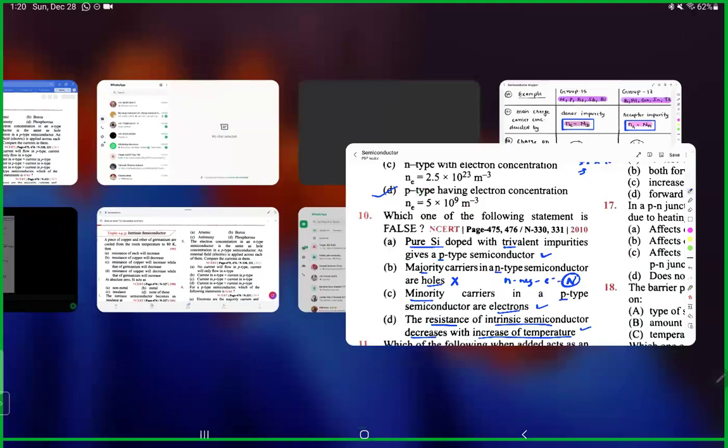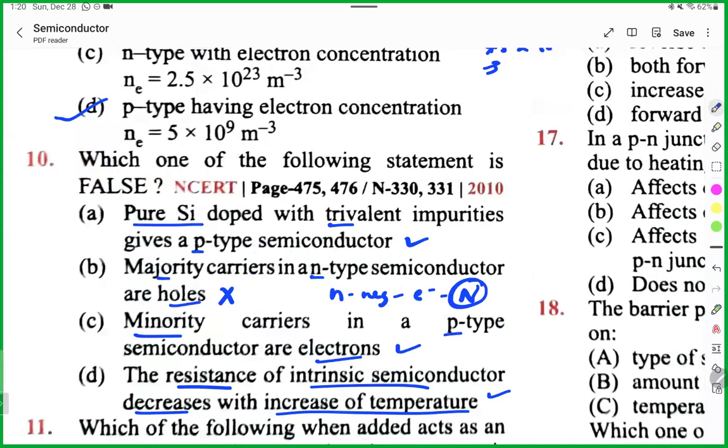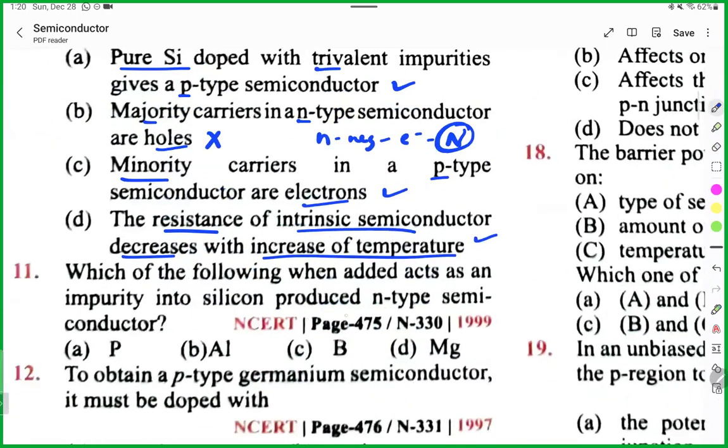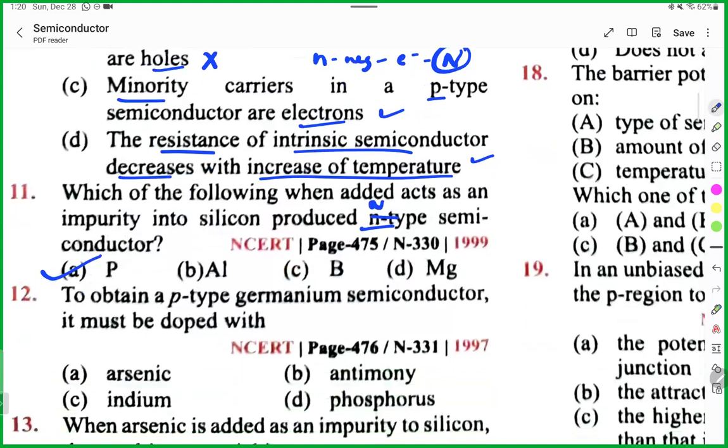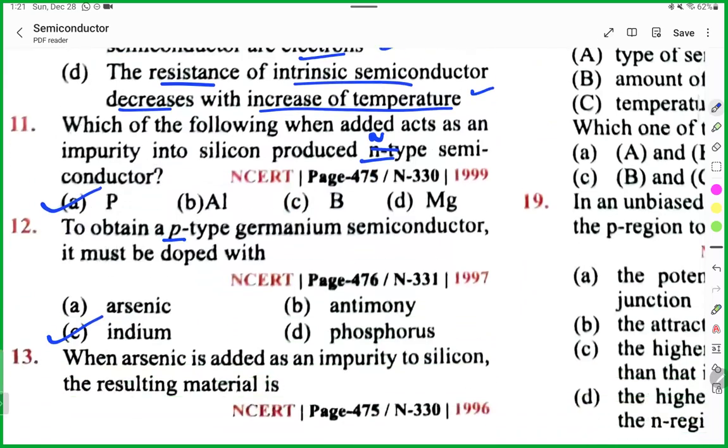Okay. So, Varinder, which of the following acts as an impurity to produce N-type? Phosphorus, nitrogen family. N-type means nitrogen family, right? Okay. P-type of germanium semiconductor, it must be doped with. Quickly, quickly, say it.